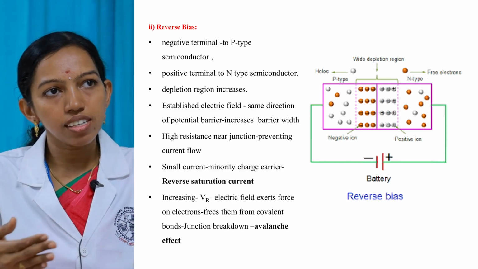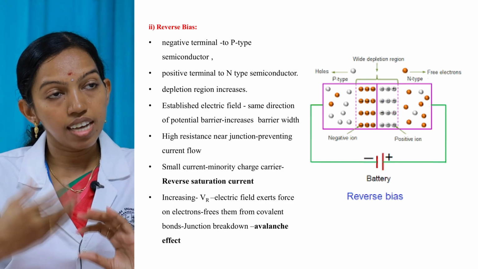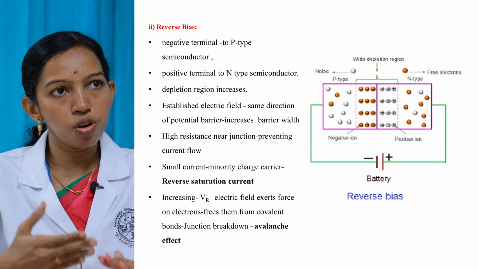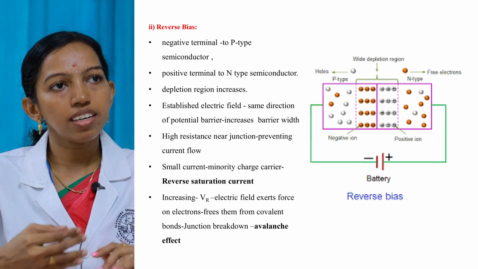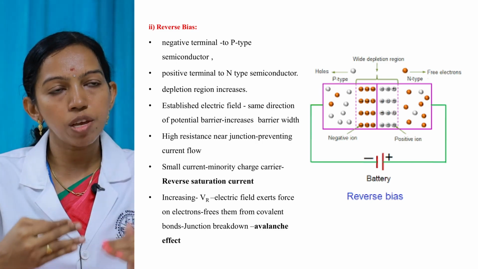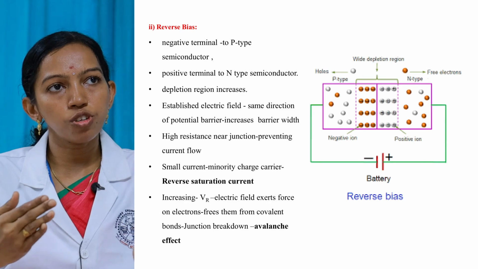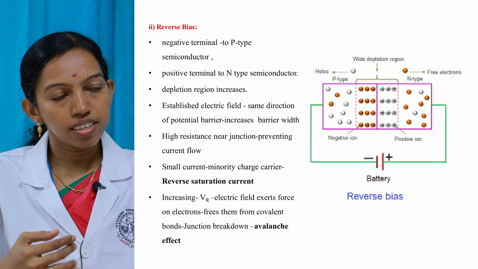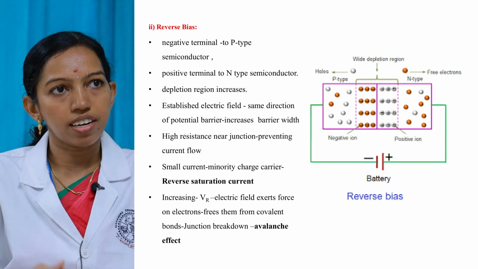So this widens the depletion region. Now also an electric field is established near the junction of the P-N junction diode. The direction of this electric field is in the same direction as that of the potential barrier, due to which the width of the depletion region is widened. So the resistance near the junction is very high. So this resists the flow of current.